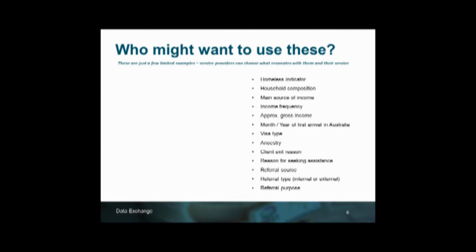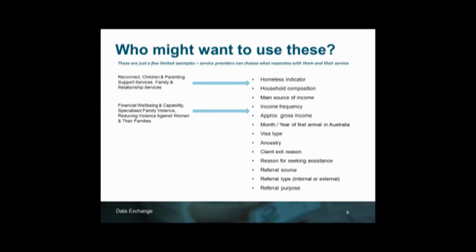We've got just a few limited examples, but we'll go through them together so that you can get a better understanding. We've had feedback that the homeless indicator is very relevant for programs that target homelessness, like Reconnect or CHSP assistance with care and housing. Household composition and having a better understanding of family groups may be relevant to your organisation, so to programs like family and relationship services. Data items relating to income regularity and amount could be beneficial for organisations that are delivering financial wellbeing programs designed to improve clients' earning capacity.